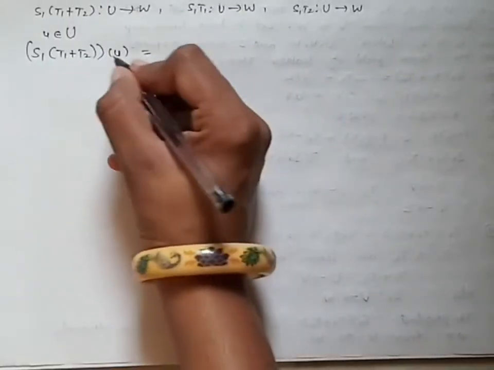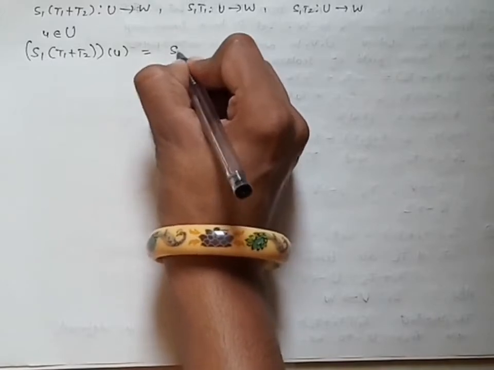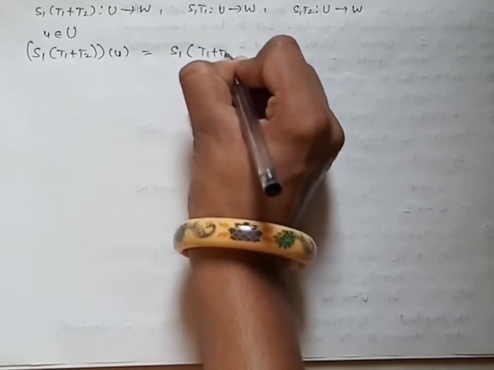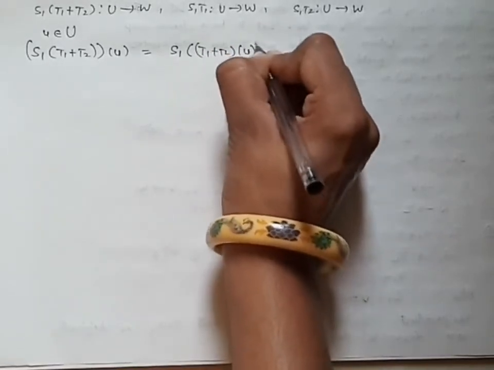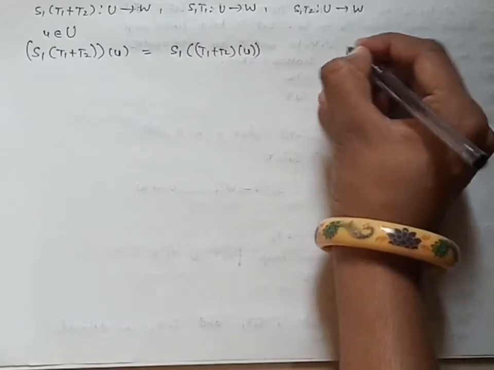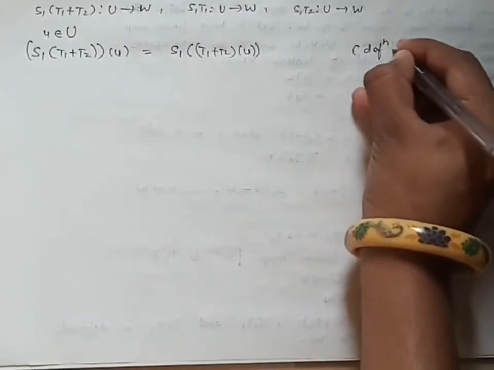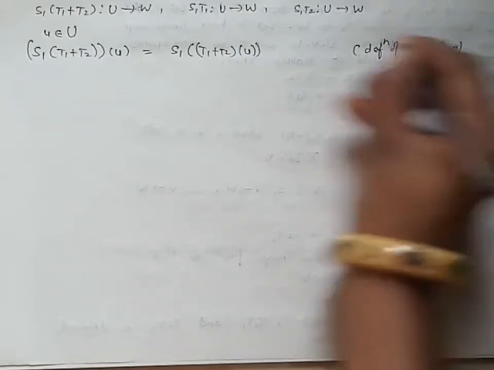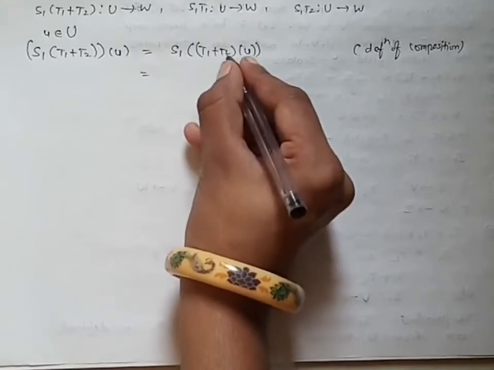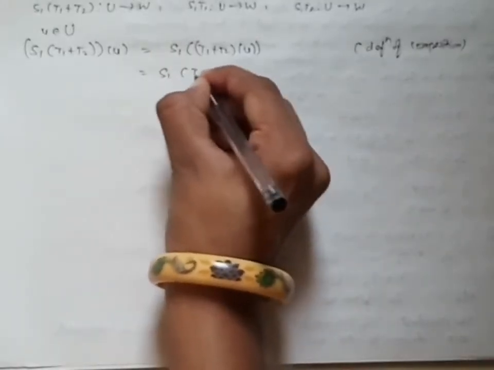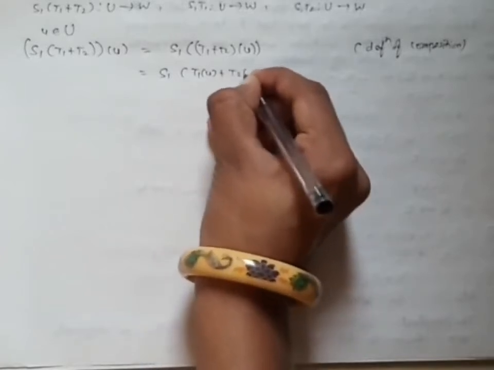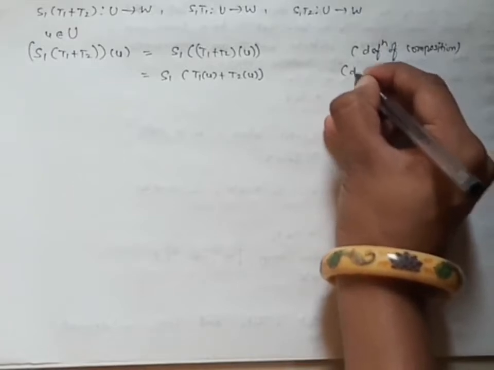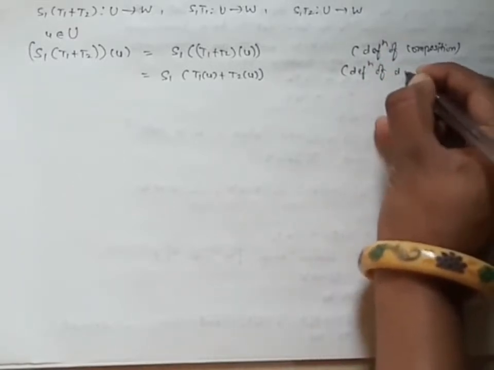This is the composition of two maps, so using the definition of composition, or we can say product, it equals S1((T1 + T2)(u)). Now, since T1 and T2 are linear, I can write this as S1(T1(u) + T2(u)), by the definition of addition of two linear maps.